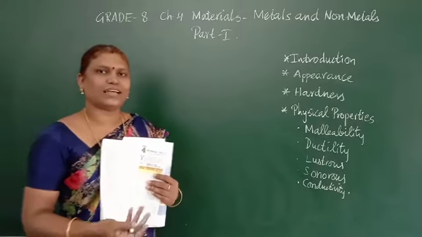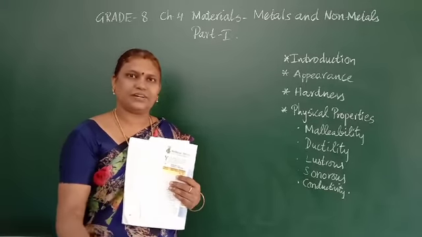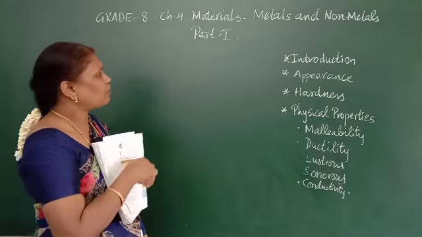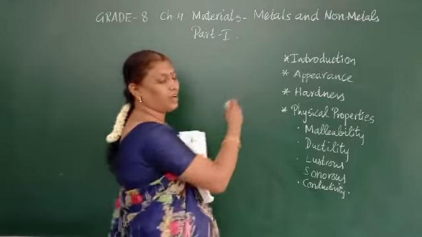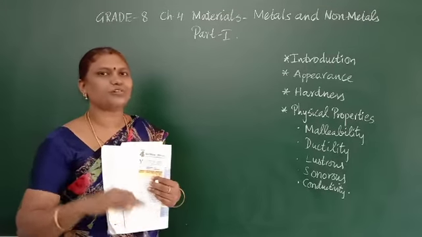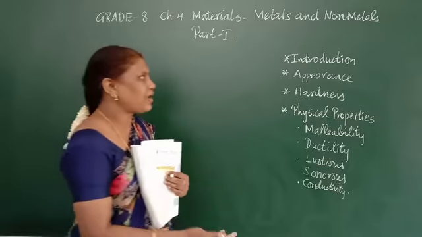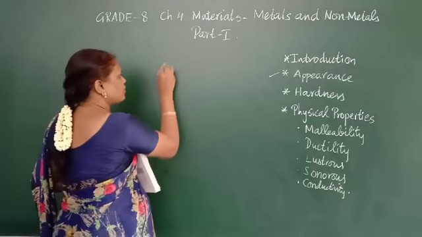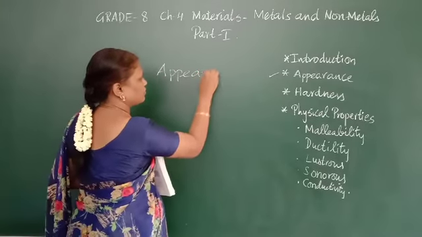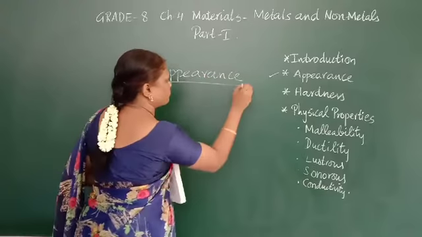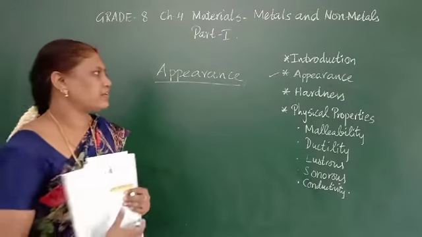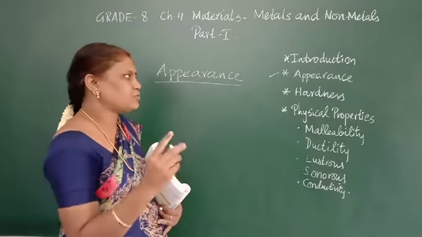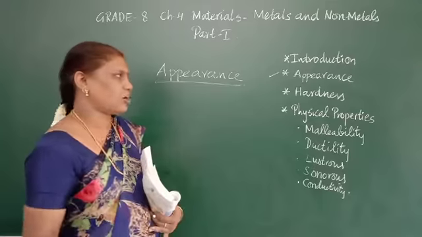Metals, you know very well: iron, aluminium, silver, gold. These all are metals. Now we will see first how the materials are classified into metals and non-metals. Among that we are going to first see the appearance. What do you mean by appearance? Whether it is shiny or dull. That is the classification of metals and non-metals.